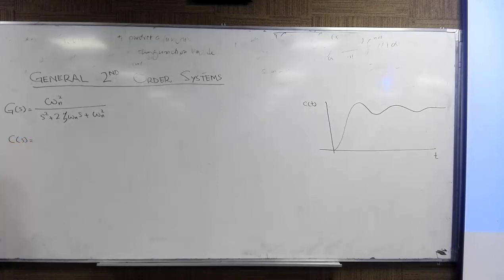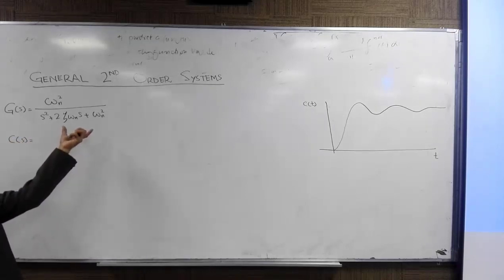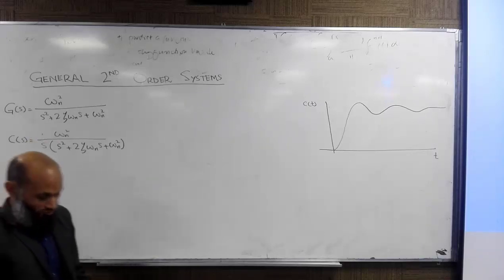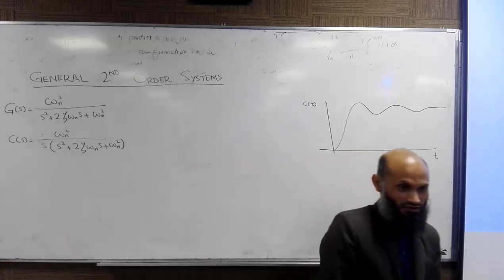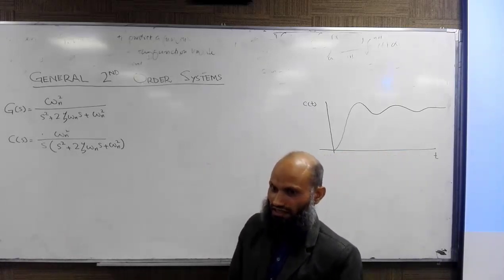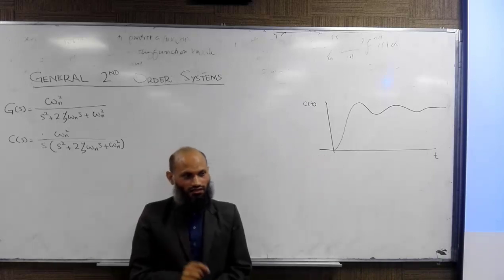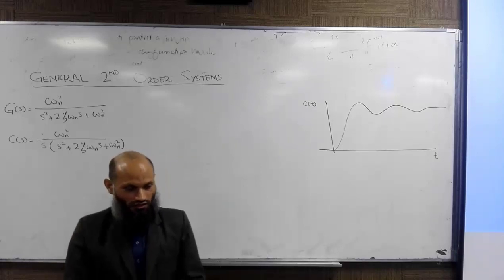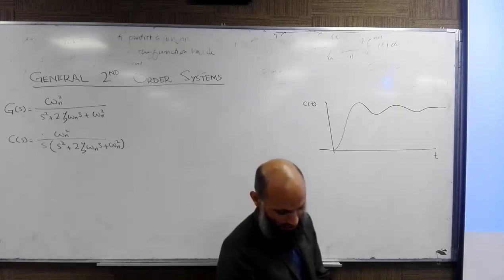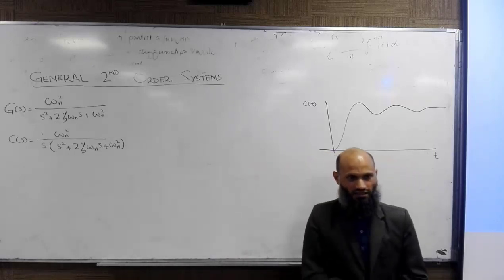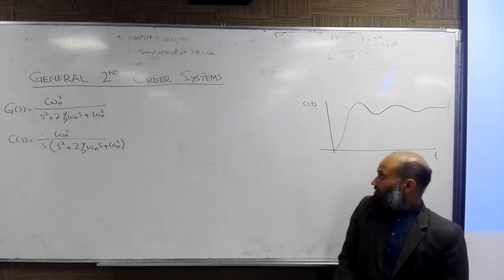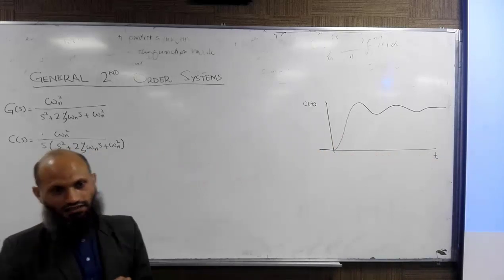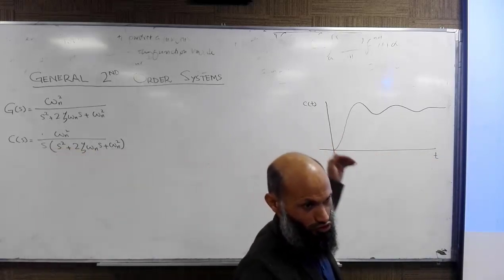The Laplace transform of the step response is obtained by multiplying the transfer function with the Laplace transform of the input. You remember our discussion on first order systems: they were characterized by a single transient response characteristic, the speed of the response. We were able to describe the speed of response using different parameters, such as the rise time, settling time, and so on. For second order systems, there are two characteristics, the speed of the response and overshoot.